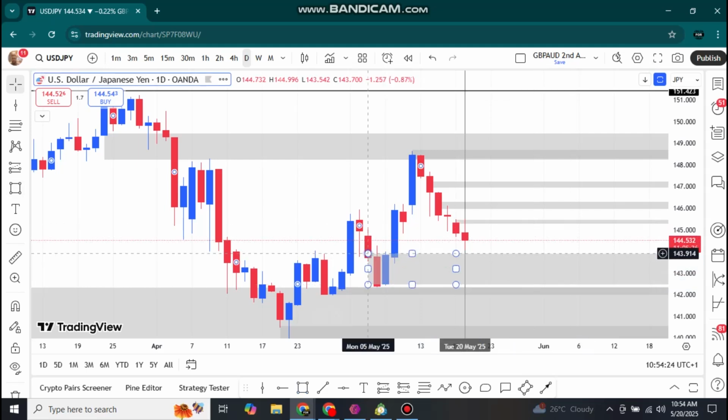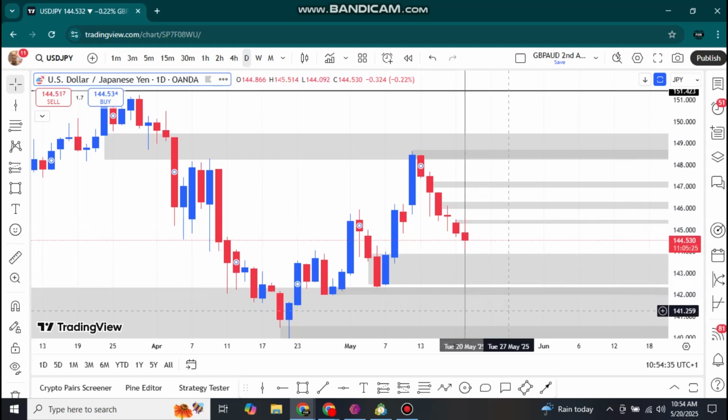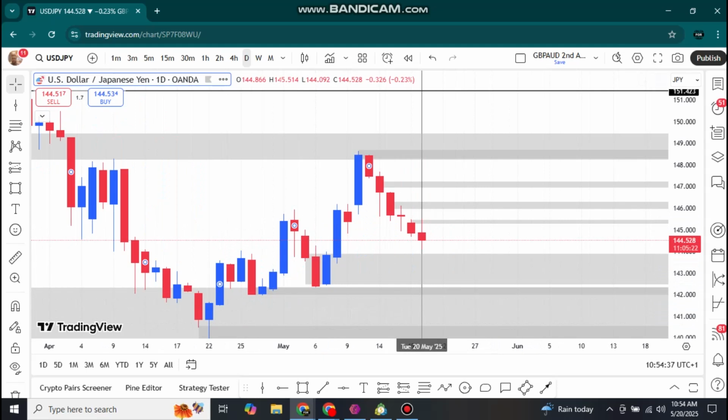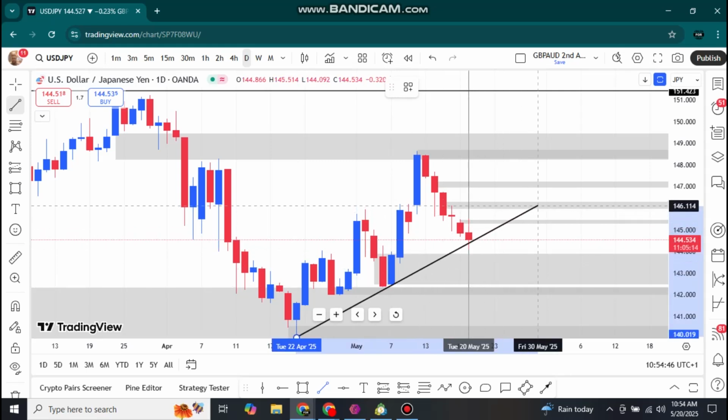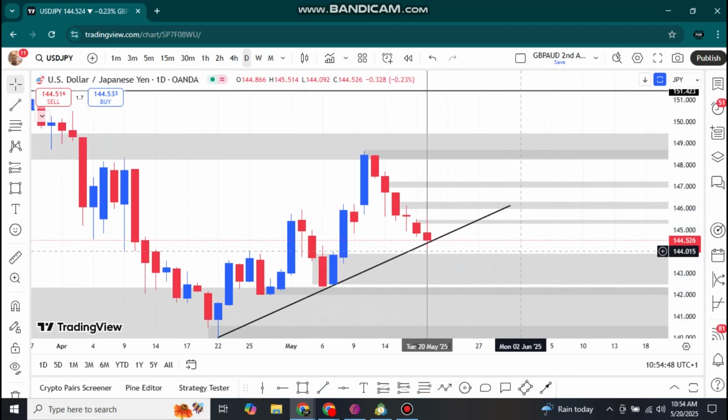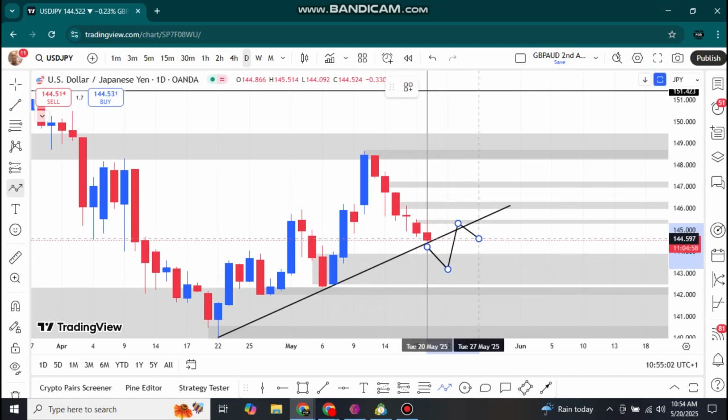But if we have to sell USDJPY, then we should have started selling from yesterday and drawing it to these other days. So if I'm drawing my trend line, I'll begin from here like that, and to here like that. So let's see how today's candle is going to close. If it forms a doji candle, that's good for us. Maybe we might see price tap into this zone before it starts buying to the upside, or price may continue to the downside.